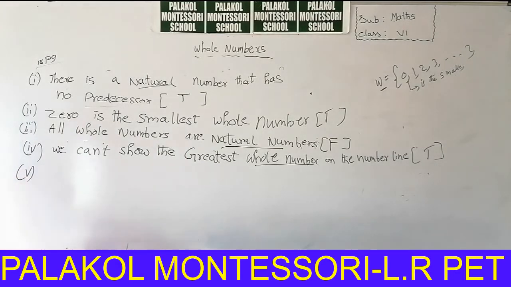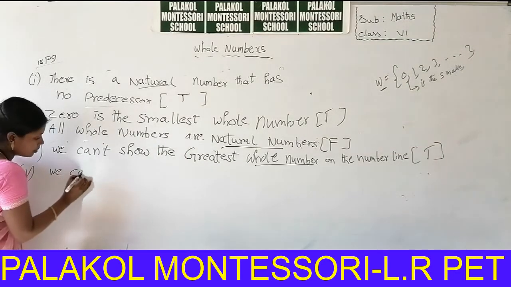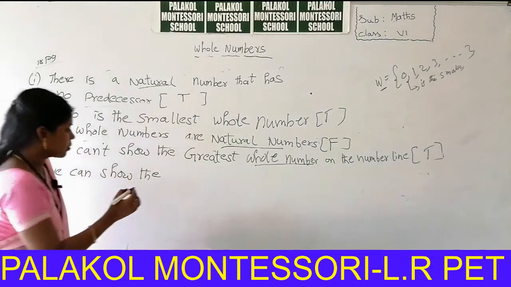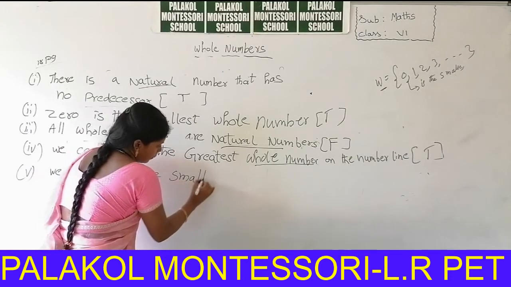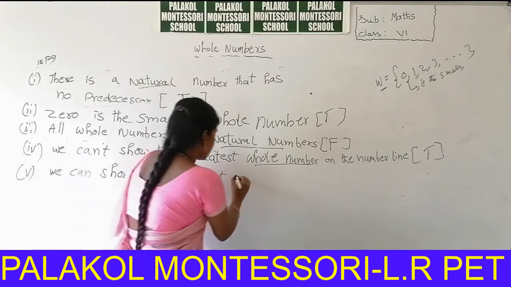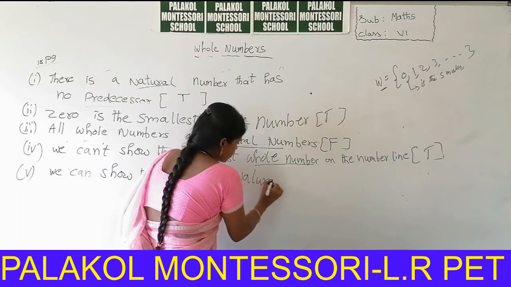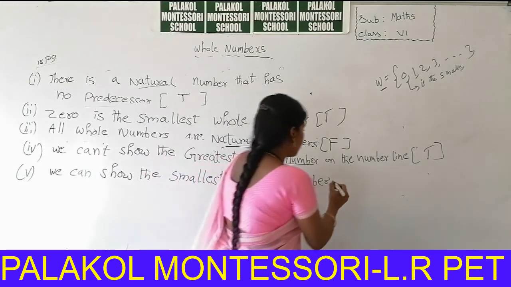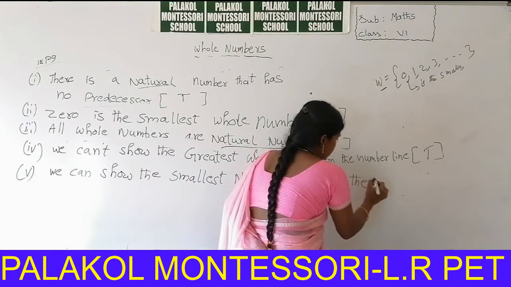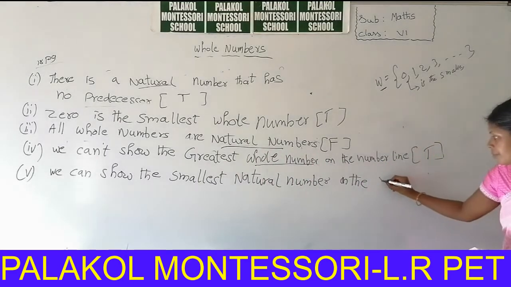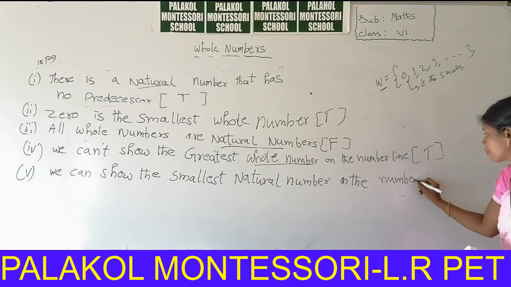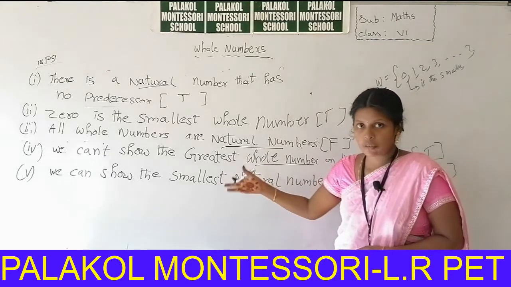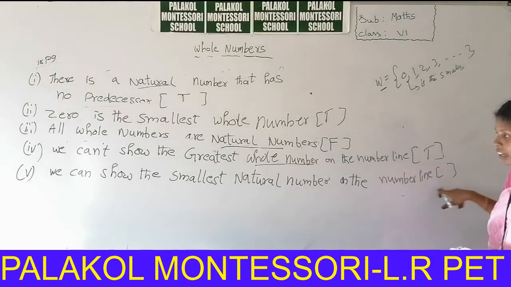Fifth question. We can show the smallest natural number on the number line.